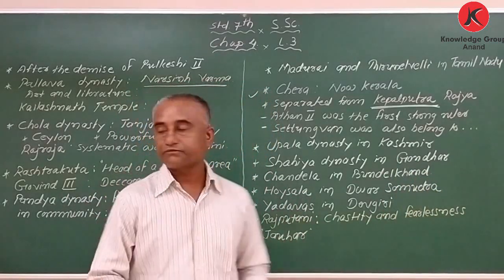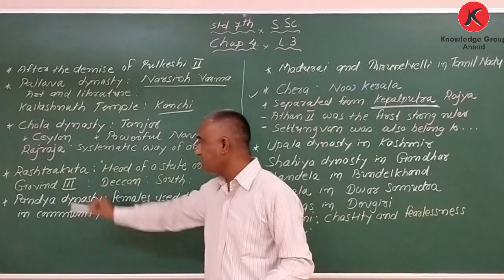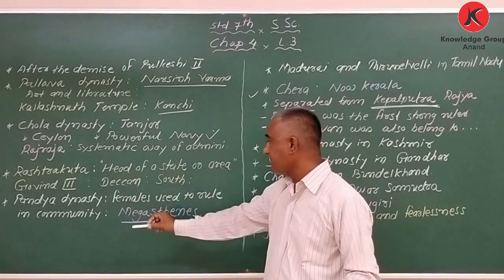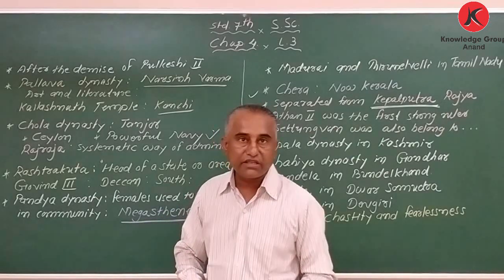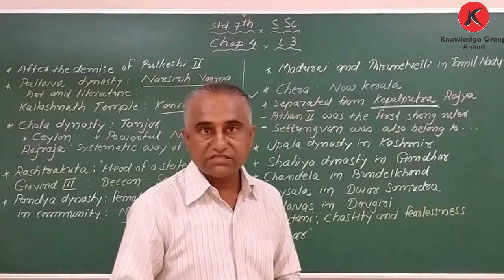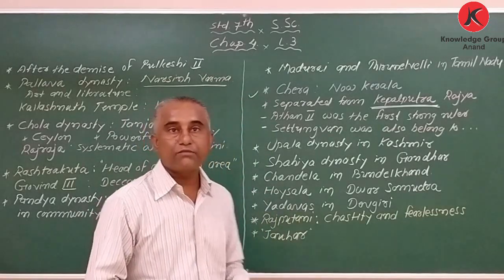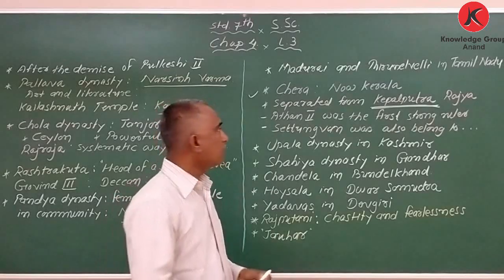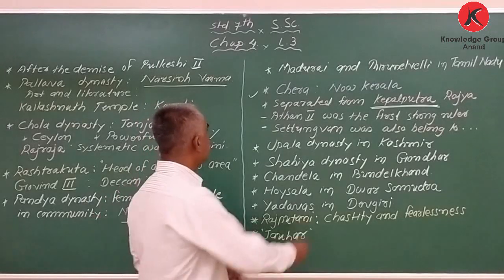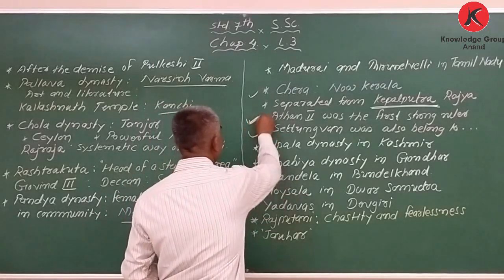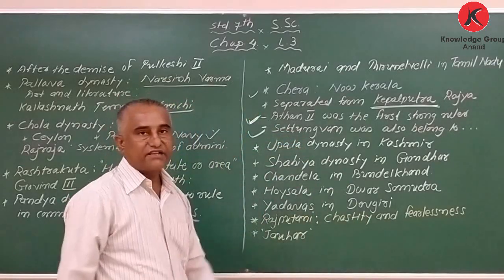Once again I repeat here. In Rashtrakuta, who was the most powerful ruler? Govind III. After that, Pandya. In Pandya, the main characteristic is that female used to rule in the community, and that is written in the book of Megasthenes. And at present we will find these Pandyas in Madurai and Tirunelveli. After that, the Kera dynasty. Present it is Kerala. And my dear student, Athen II and Setungwan belonged to this Kera dynasty or Chera dynasty.